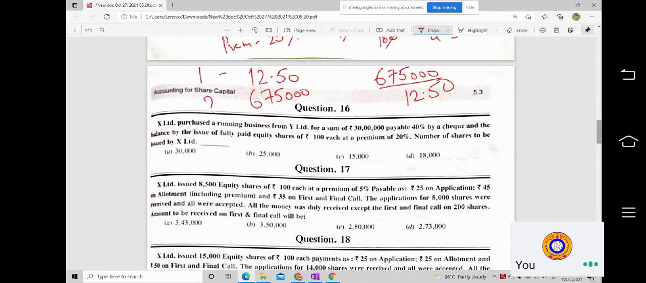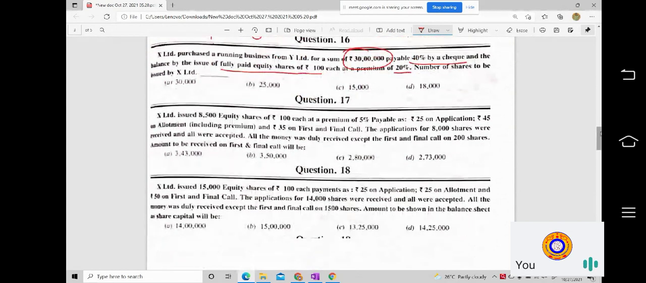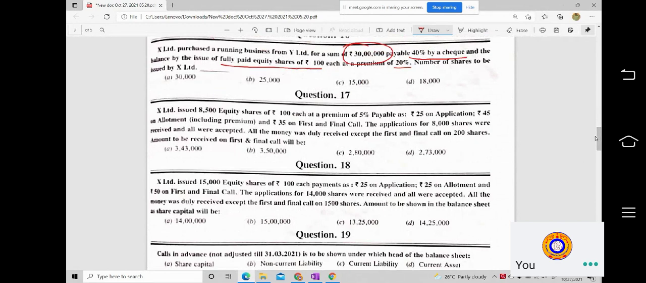Okay, question number 16. In question number 16, it is mentioned that X Limited has purchased a running business of Y Limited for a sum of rupees 30 lakhs. So there is a value at which they have purchased the business, 30 lakhs. Payable 40 percentage by a check and the balance by issue of fully paid equity shares of rupees 100 each at a premium of 20 percentage. Okay, so first let us understand how many shares are to be issued at premium.